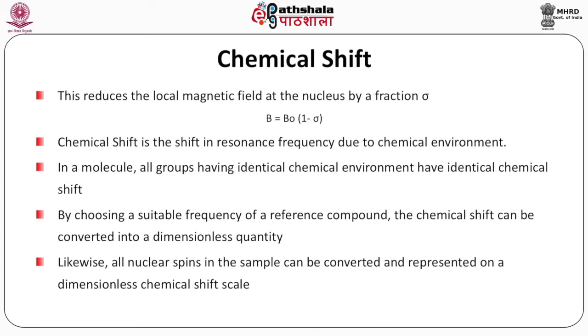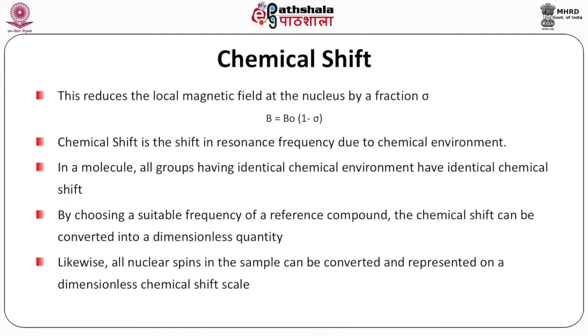Chemical shift is the shift in resonance frequency due to chemical environment. In a molecule, all groups having identical chemical environment have identical chemical shift. By choosing a suitable frequency of a reference compound, the chemical shift can be converted into a dimensionless quantity, and it is very advantageous because it allows us to compare the same sample recorded on different spectrometers. Likewise, all nuclear spins in the sample can be converted and represented on a